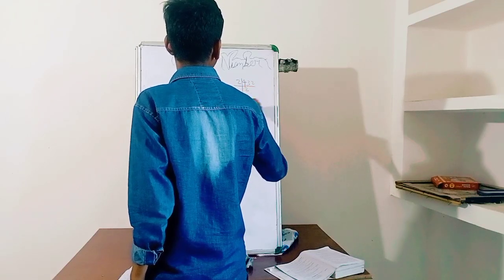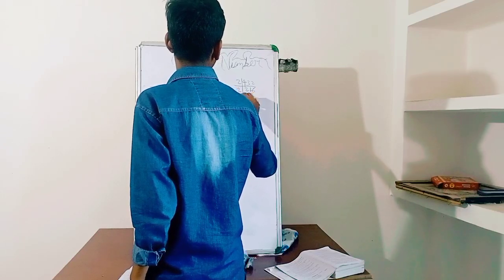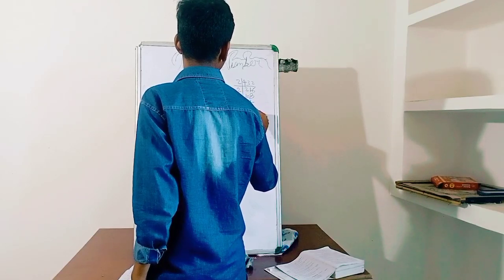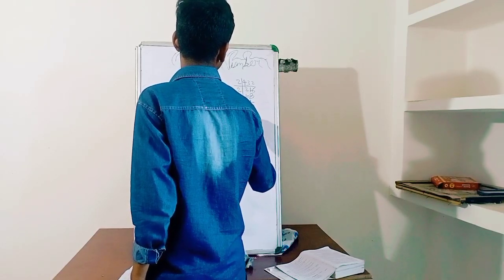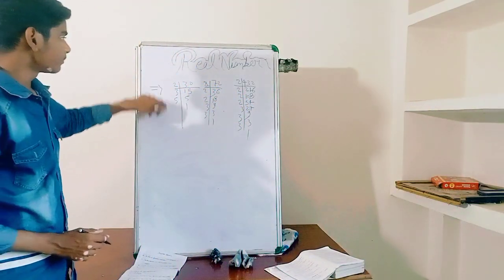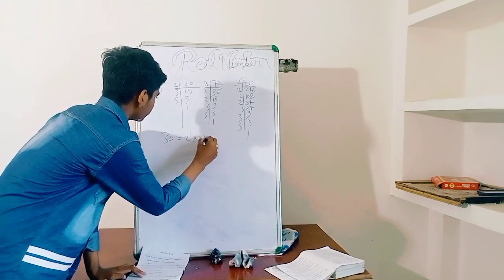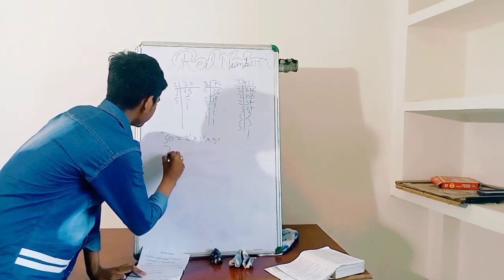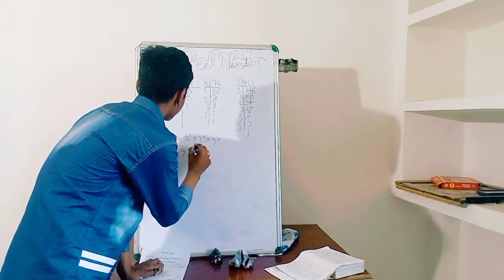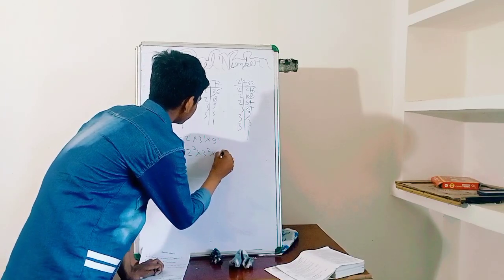2 2s are 4, 2 1s are 2, 2 6s are 12, 2 1s are 2, 2 8s are 16. Now 2 5s are 10, 2 4s are 8, 2 2s are 4, 2 7s are 14, 3 9s are 27, 3 3s are 9, 3 1s are 3. So we also have the given prime factorization. 30 equals 2 to the power 1 into 3 to the power 1 into 5 to the power 1. 72 equals 2 to the power 3 into 3 to the power 2 into 5 to the power 0.